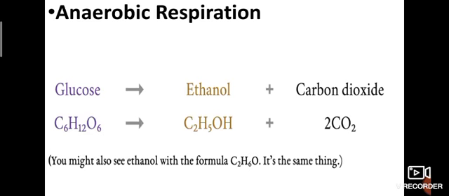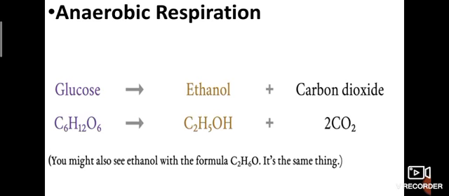Next one, humans and animals come under aerobic. In anaerobic, can you guess which organisms may come under anaerobic? Yes, very good, yeast, because fermentation is a yeast process. Yeast and sometimes human beings undergo anaerobic respiration.